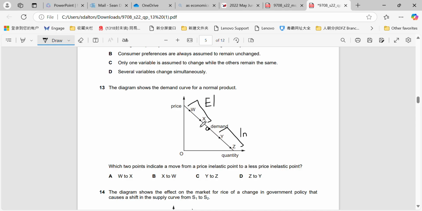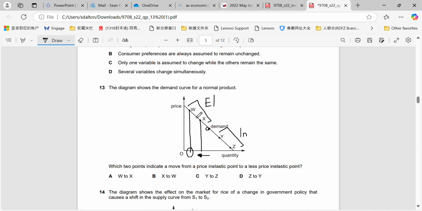Now as we move further left, the quantity that we have here becomes less and less. So therefore any change in price we have at, for example, point X and point Y, any change in price that we have at point Y would represent a greater percentage change because the number we would be using for the quantity would be smaller in here.